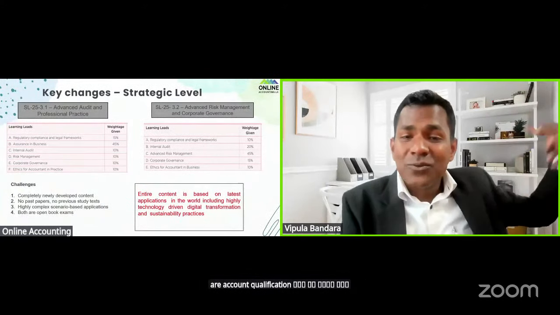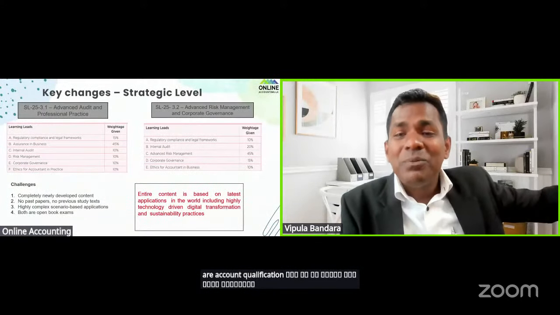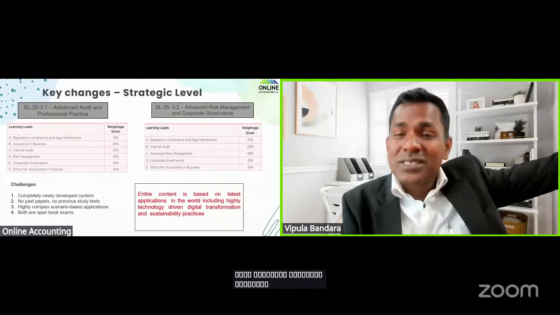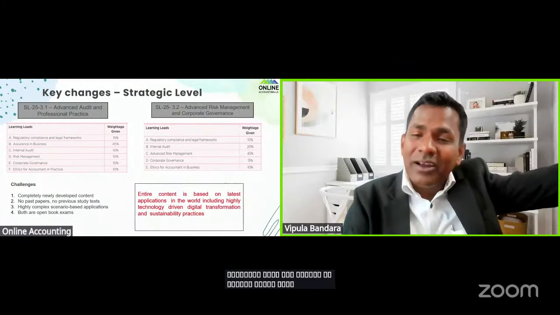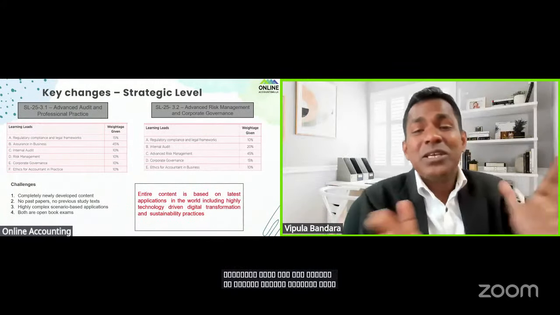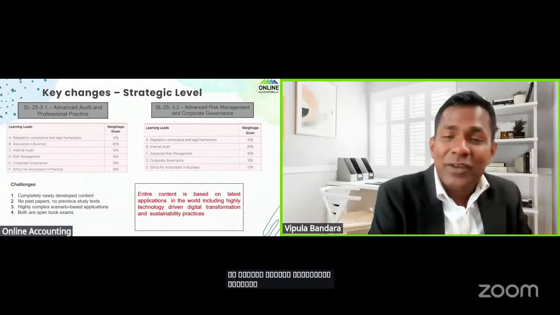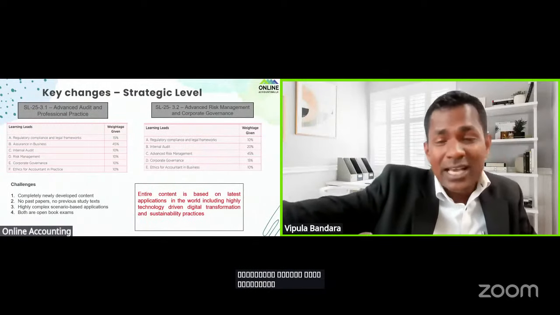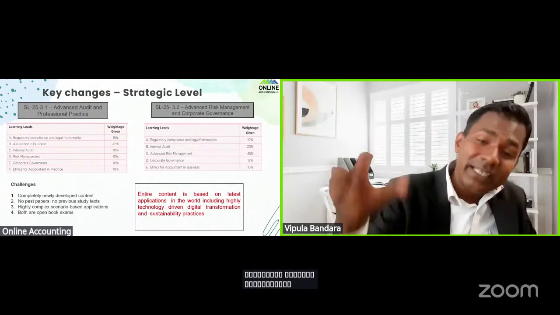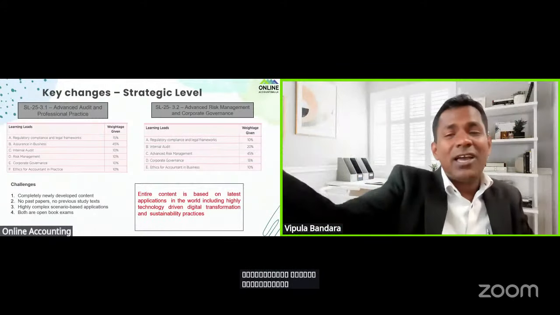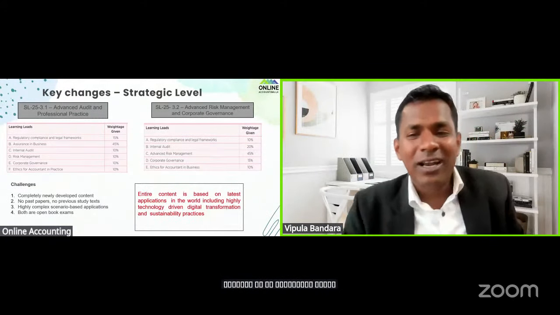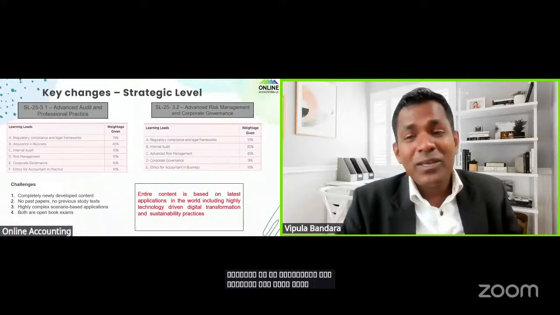Why? Because if our people are going to work in the USA or UK or the Middle East or wherever, they need to have knowledge of the global standards. In Sri Lanka, we are much advanced. Compared to Indian students, our accounting and auditing standards are 100% in line with IFRS and ISA, but India is not there. So therefore, we have a big advantage.